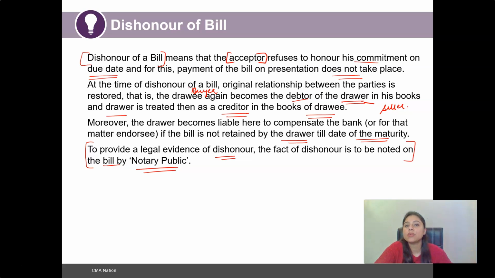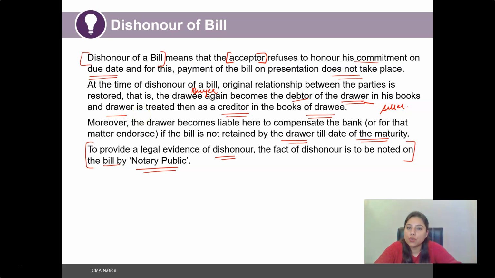For example, say we did discounting of a bill. In case the bill has been discounted by the drawer and submitted to the bank or the discounting house, then this legal evidence of dishonor, that is the dishonoring noted on the bill by the notary public, would prove that the acceptor has refused to honor his commitment.